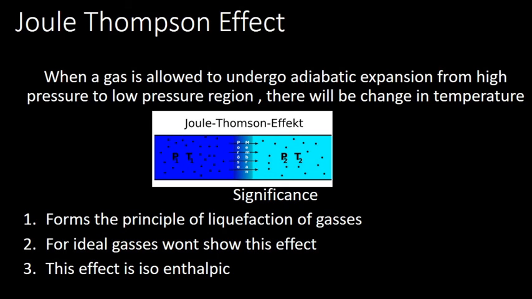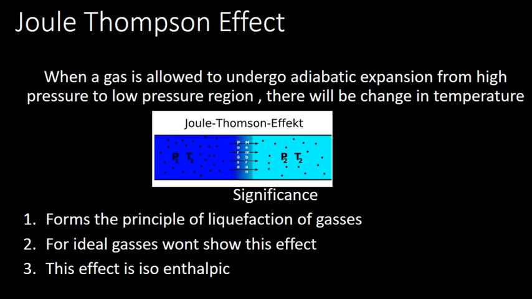It is possible because of the Joule-Thomson effect. Ideal gases won't show this effect because in an ideal gas there is no force of attraction between the molecules, so it doesn't need energy to overcome this force of attraction.